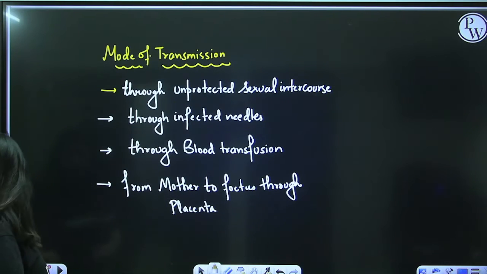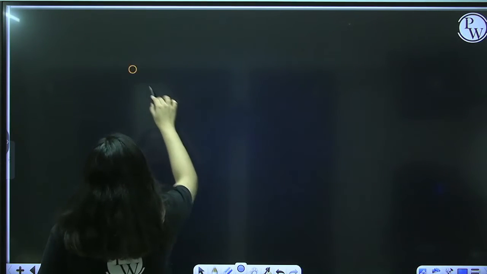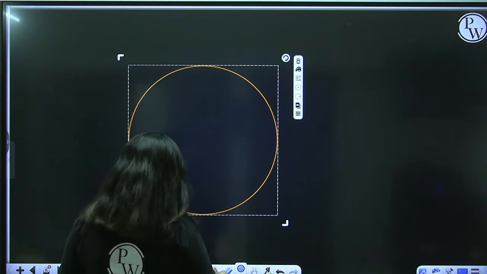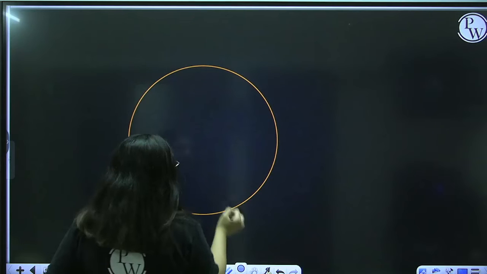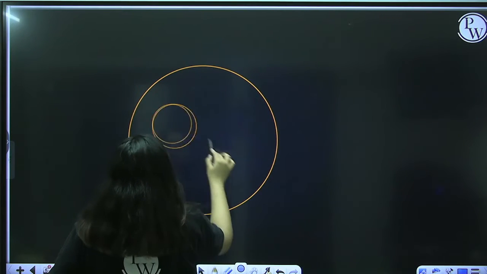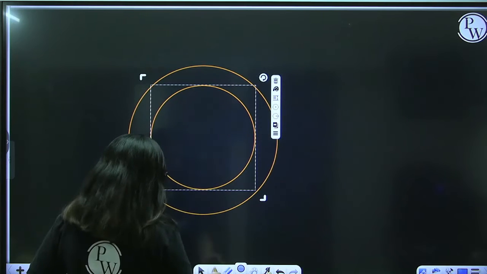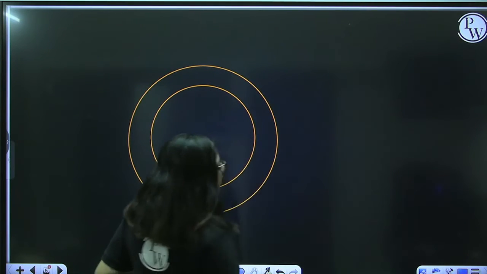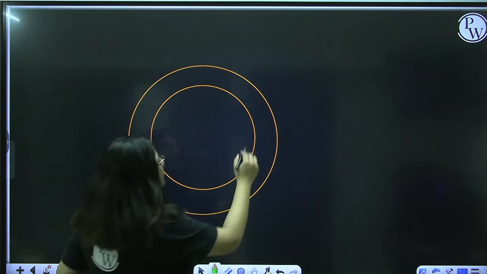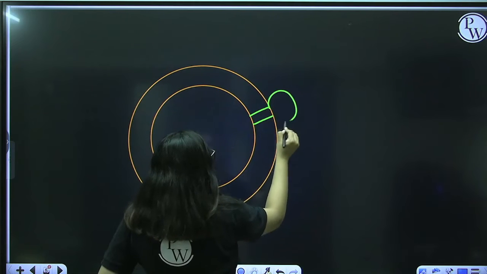Fine. Now, how does this virus look? Let's do some drawing. Since this is an enveloped virus, it will have a coating of proteins and glycoproteins. Yes, let me draw this. So this is the envelope, and this envelope consists of protein and some very special glycoprotein. For example, there are certain spike proteins like this.